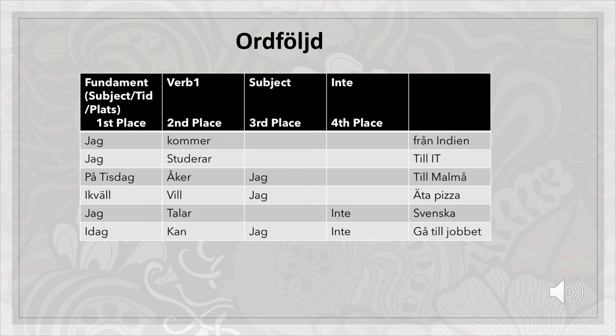Imorgon, again a time, vill jag äta pizza. Jag talar inte svenska. Idag kan jag inte gå till jobbet.